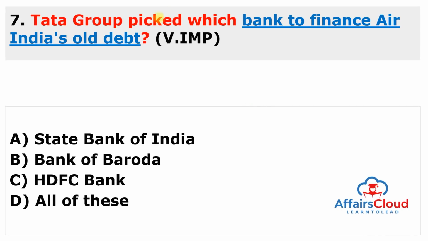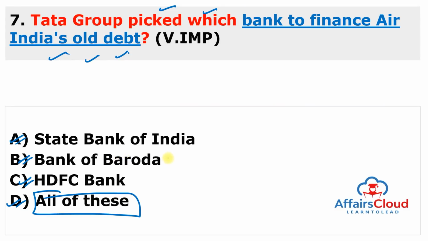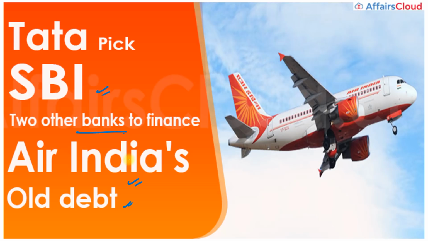Moving to next question. Tata Group picked which bank to finance Air India's old debt? And the options are State Bank of India, Bank of Baroda and HDFC Bank. So the answer of this question is all of these. So you can see here Tata picked SBI and 2 other banks to finance Air India's old debt. And these other banks are Bank of Baroda and HDFC Bank.